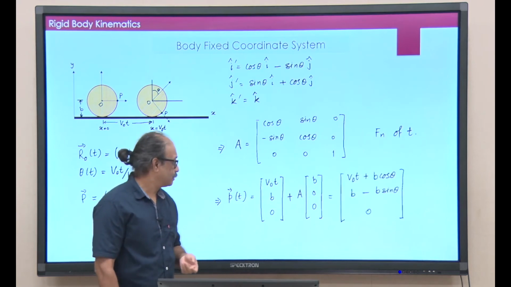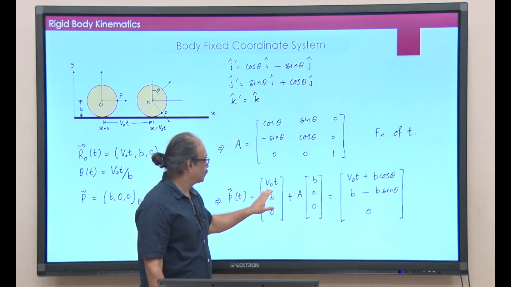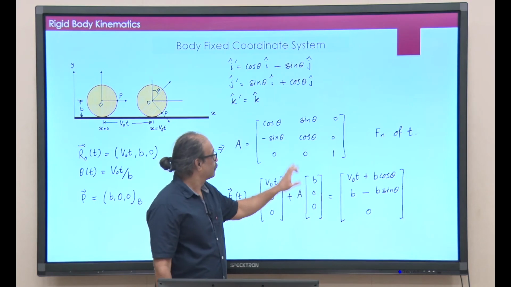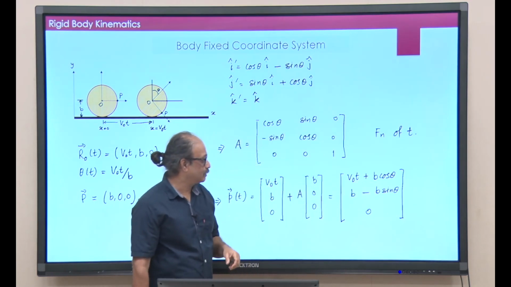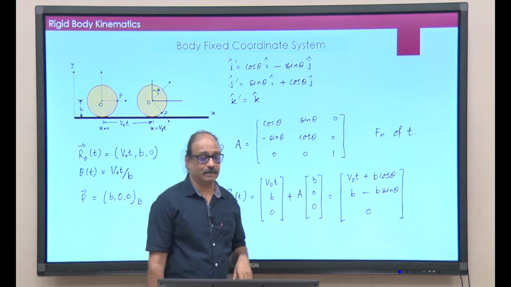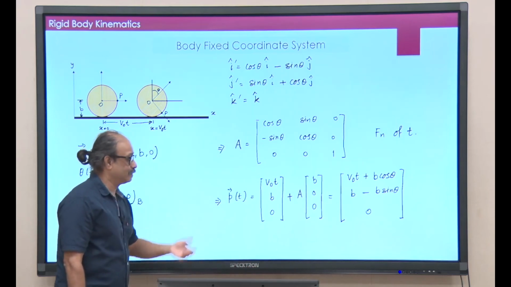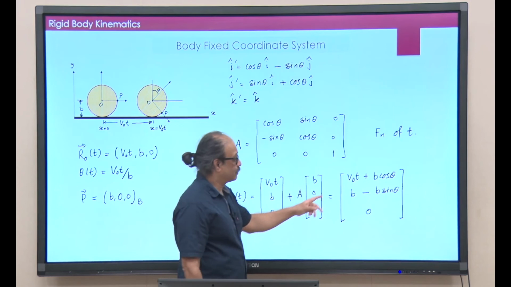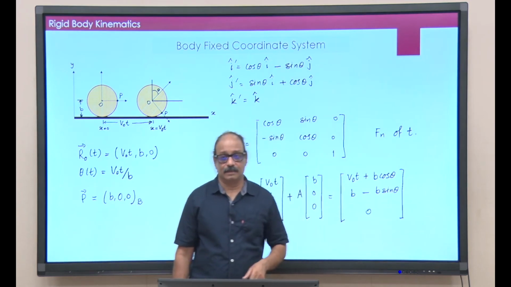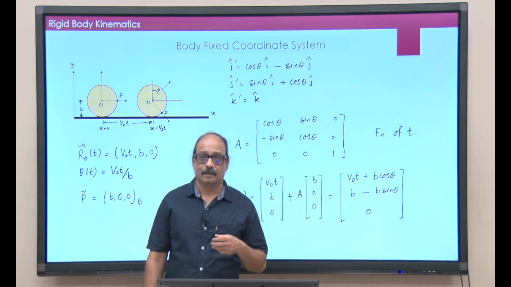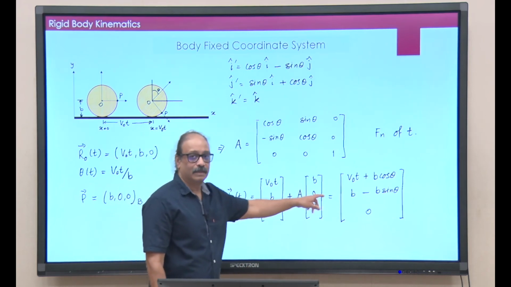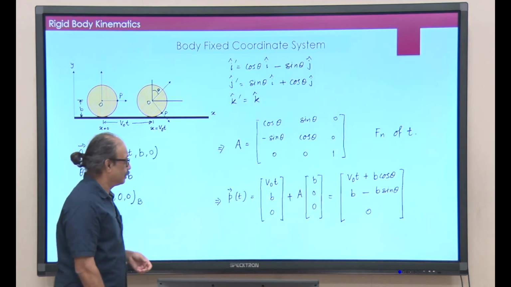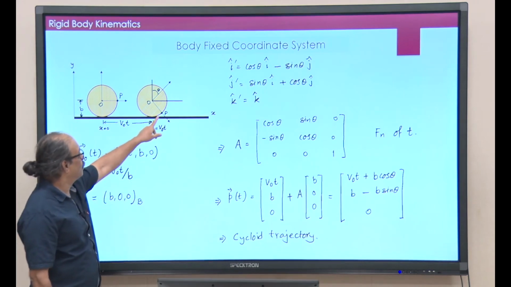I already know what A is. Do this calculation and show that when you multiply this, it is v naught t plus b cos theta and b minus b sin theta. And do you recognize this? X is equal to this and y is equal to this. Do you recognize this curve, that is basically cycloid, and we know that is exactly what this point P will do.